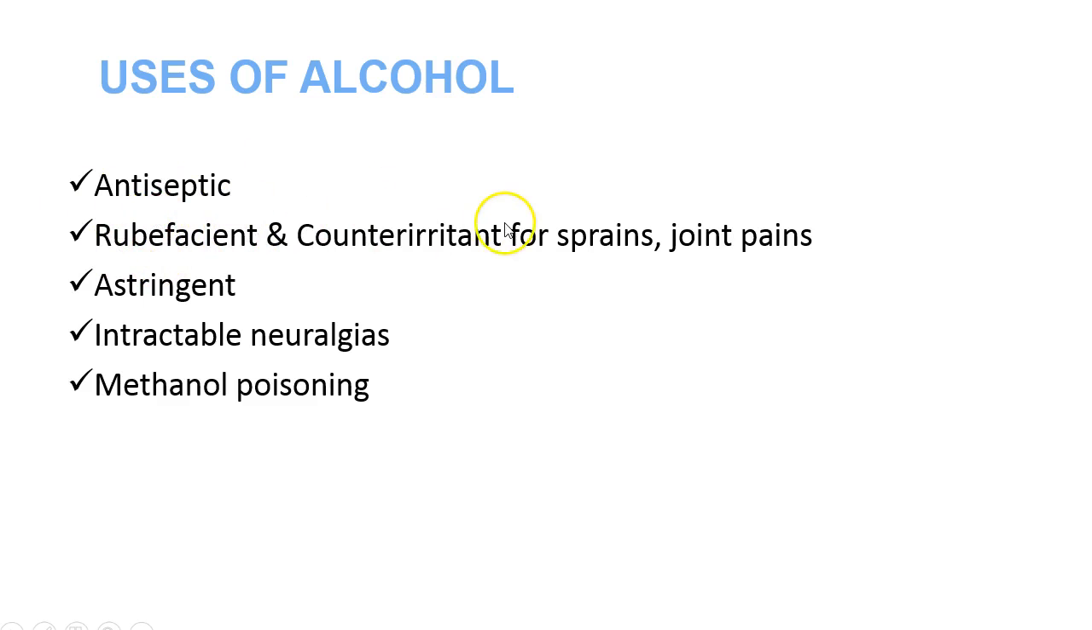The important indications of alcohol: it can be used as an antiseptic, as a rubefacient and counter-irritant for certain sprains and joint pains, and as an astringent. It can be used in intractable neuralgias, where in painful conditions like trigeminal neuralgia, alcohol can be injected in and around the nerves, which can cause complete loss of pain sensation. Another condition where alcohol can be used is methanol poisoning. I would like to discuss the mechanism of alcohol use in methanol poisoning later.